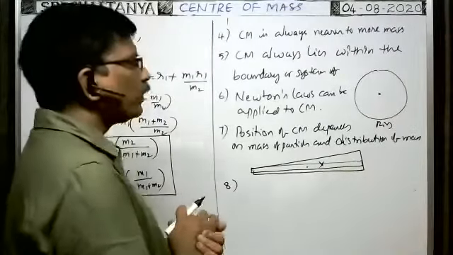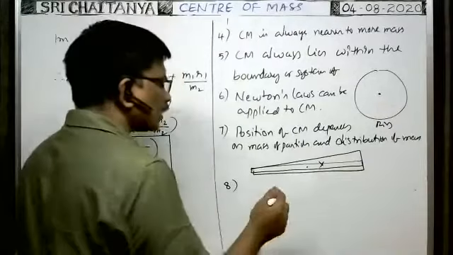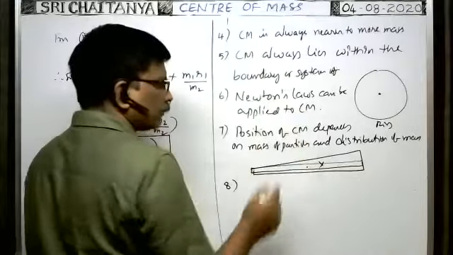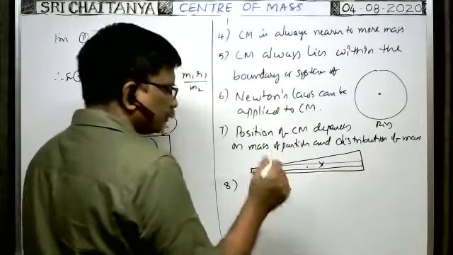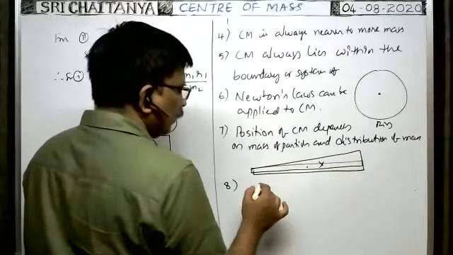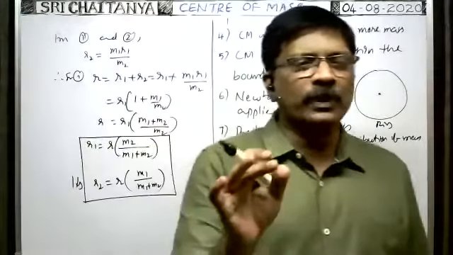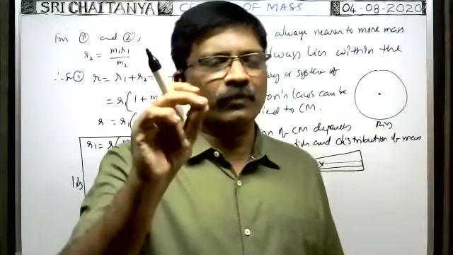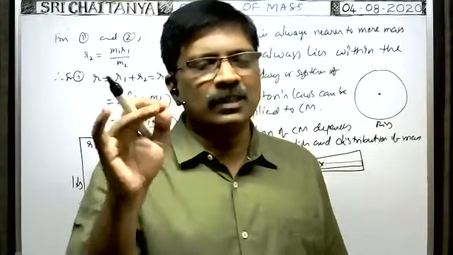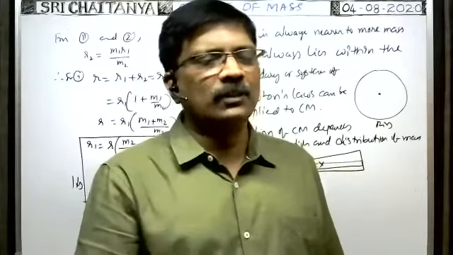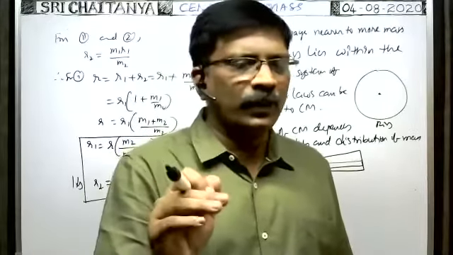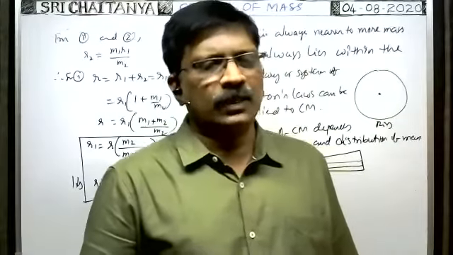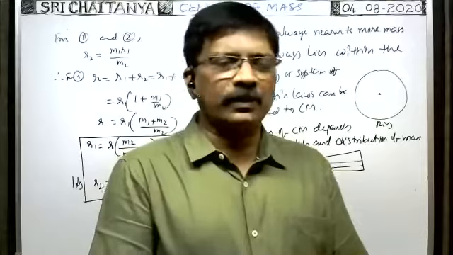In case of a uniform gravitational field, acceleration due to gravity remains the same at every point. A uniform gravitational field means the region in which acceleration due to gravity remains the same at all points. In case of a uniform gravitational field, the center of mass lies exactly at the geometric center.